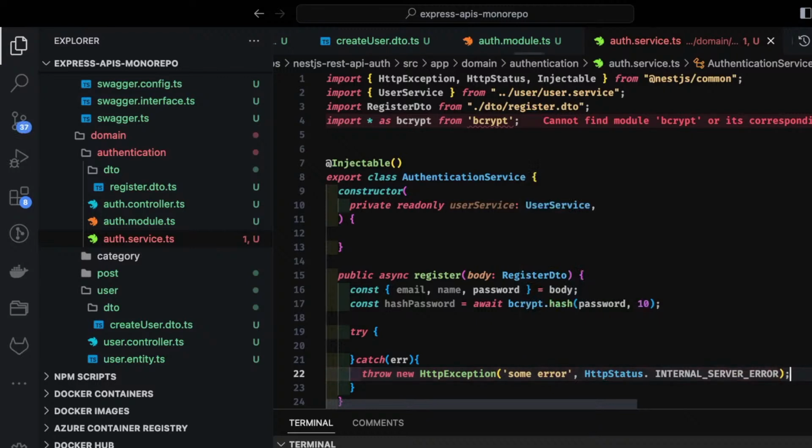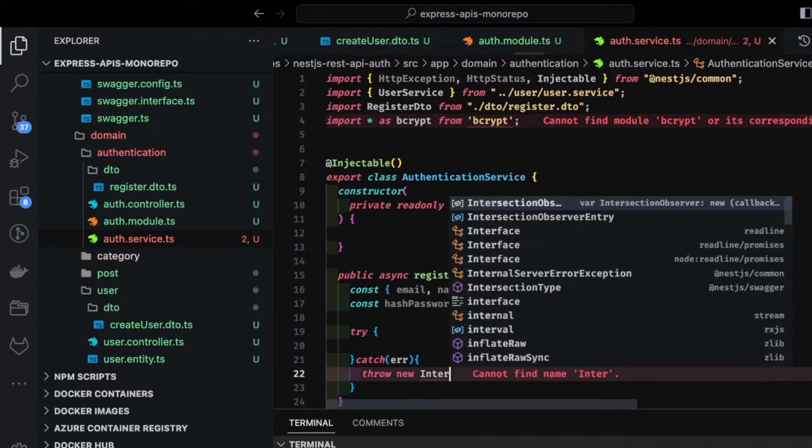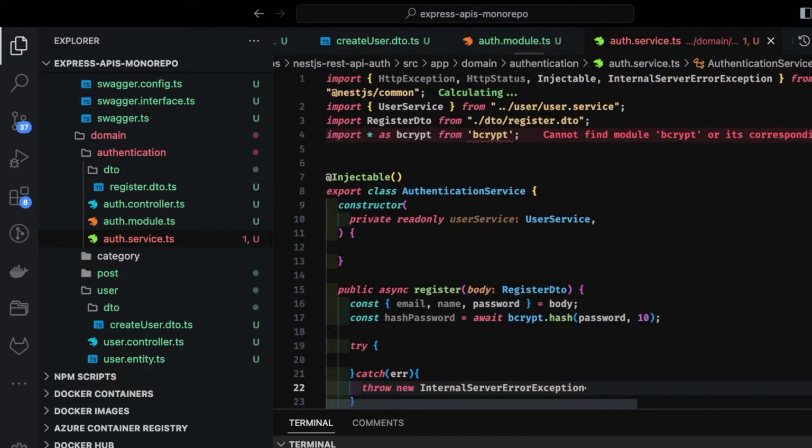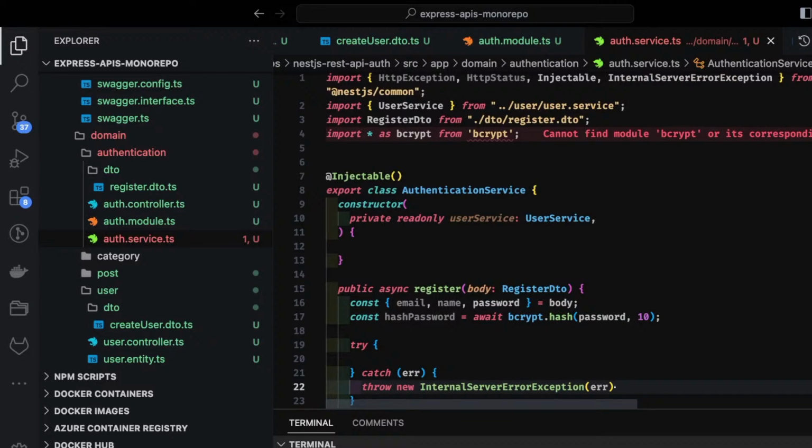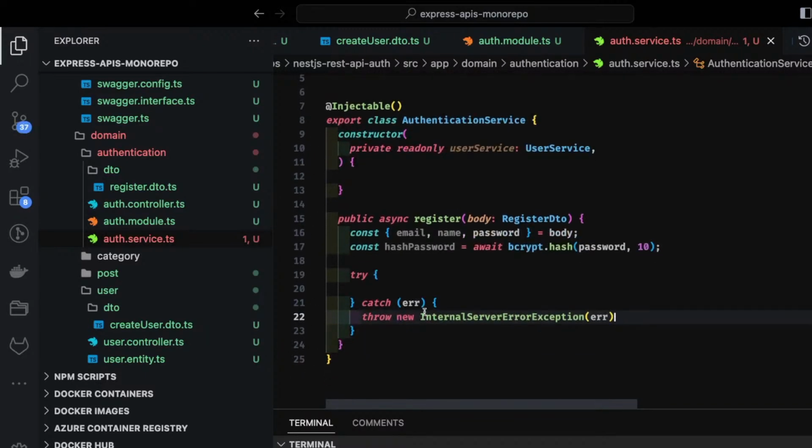Or there are predefined exceptions also. What you can do is throw new InternalServerErrorException. This also you can do, and you can just pass the error object. There are many ways of doing it. You can throw the HTTP exceptions or use these custom pre-built exceptions.